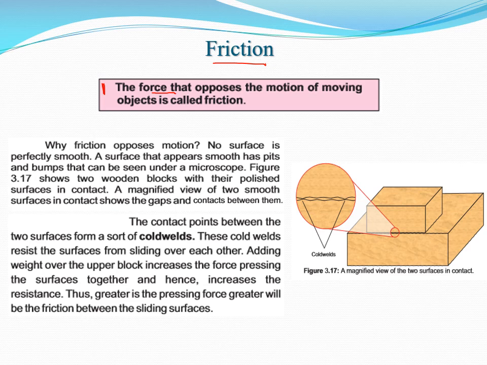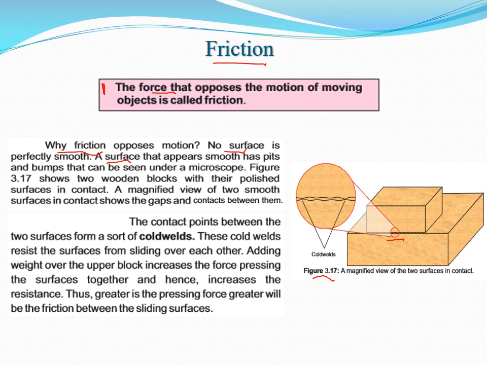Let's make it more clear, and let me illustrate it by considering a simple example. Here you notice in figure 3.17 that two surfaces are placed upon each other. When two bodies are touching or placed upon each other, why does friction oppose motion? This is the query. No surface is perfectly smooth. A surface that appears smooth has pits and bumps.